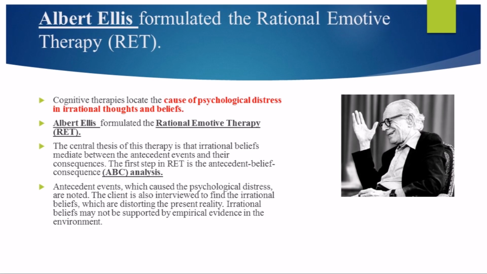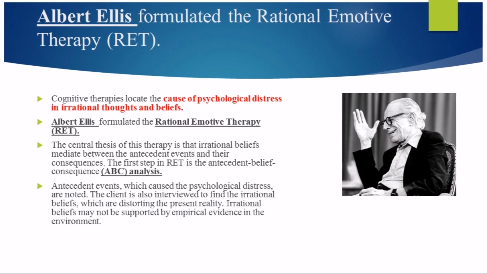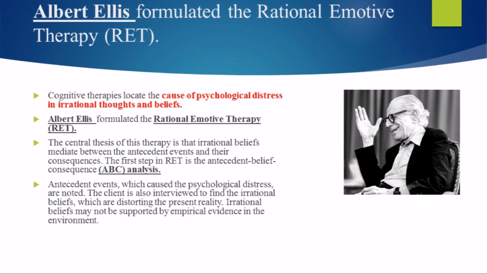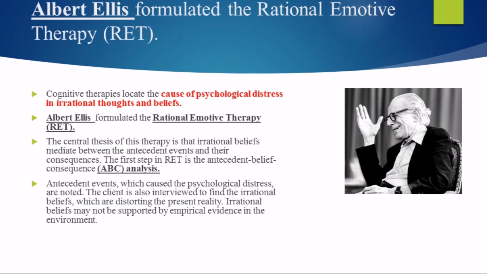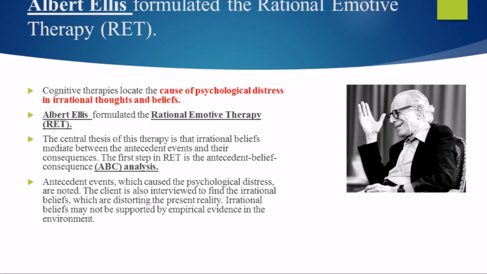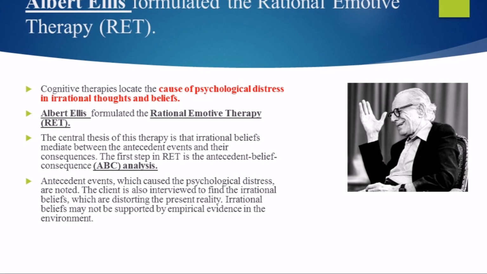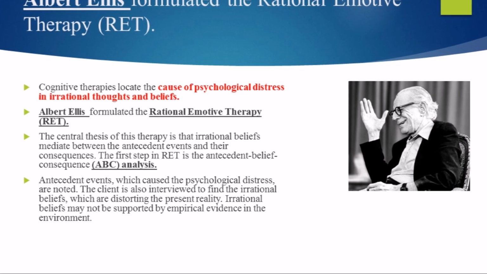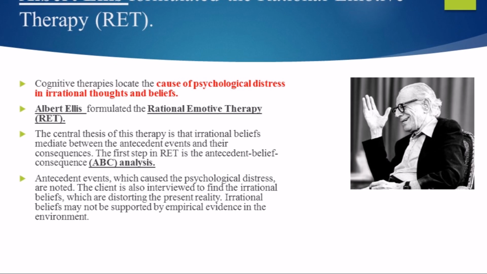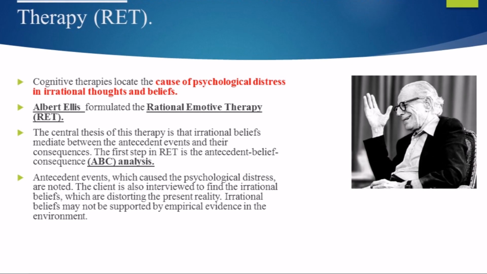Albert Ellis and RET. Albert Ellis formulated the Rational Emotive Therapy, RET. Cognitive therapies locate the cause of psychological distress in irrational thoughts and beliefs. The core idea behind RET is that irrational beliefs act as a filter between the antecedent events and their consequences. The first step in RET is what's called ABC analysis, where A stands for the antecedent, the event, B for the belief, and C for the consequence.